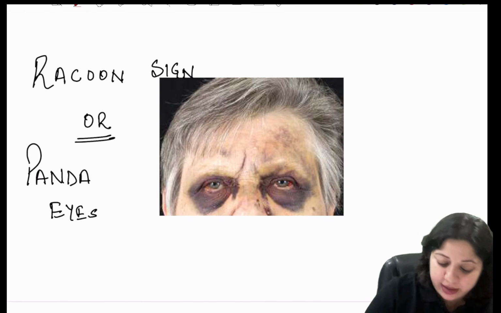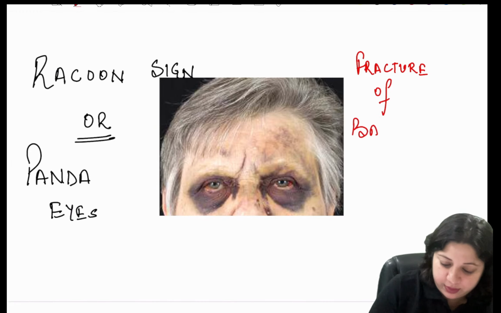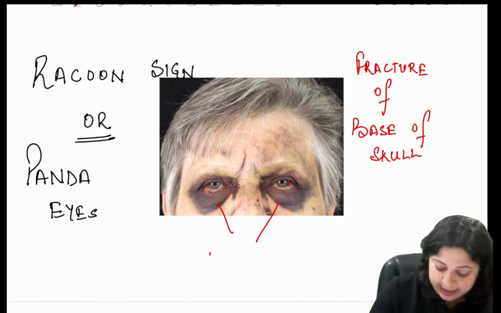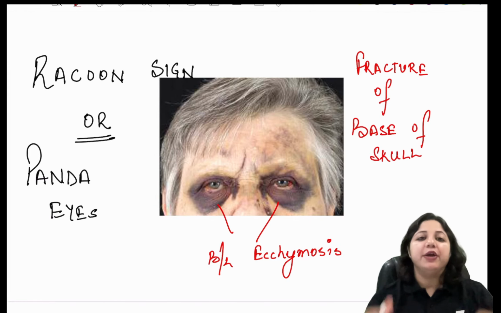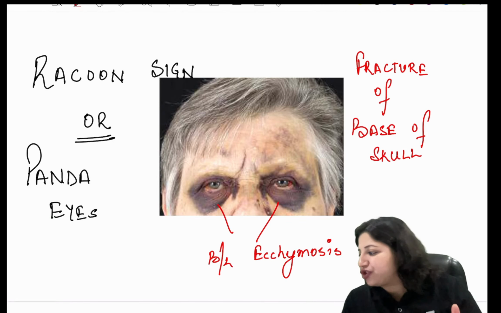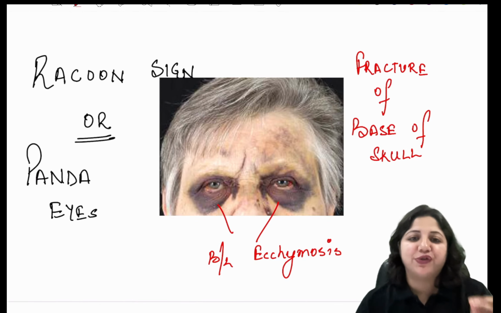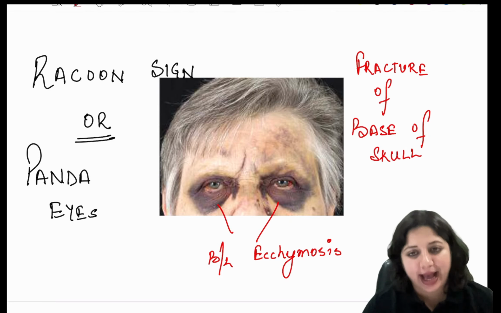You get to see them in fracture of base of skull. So what are these? These are bilateral ecchymosis. Okay, raccoon sign, panda eyes, seen in base of skull fracture, and is bilateral ecchymosis. Ecchymosis means there's a hemorrhage present around the eyes.